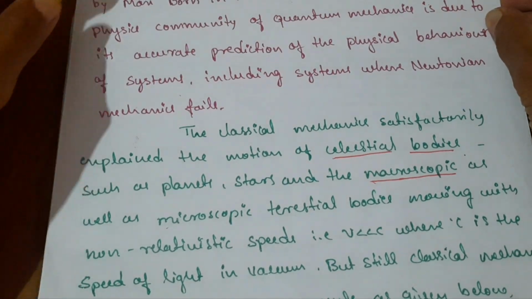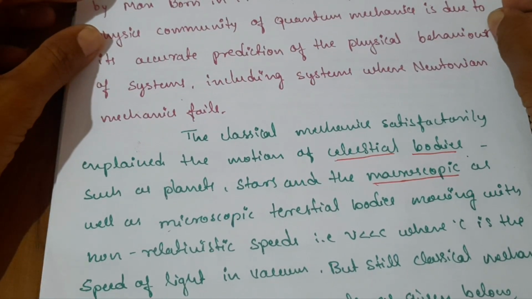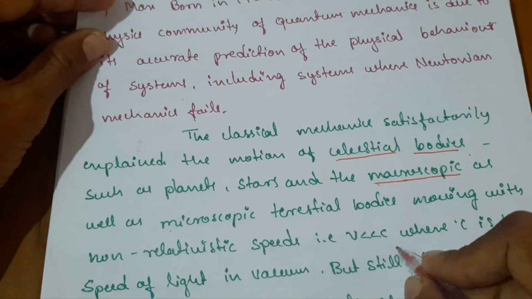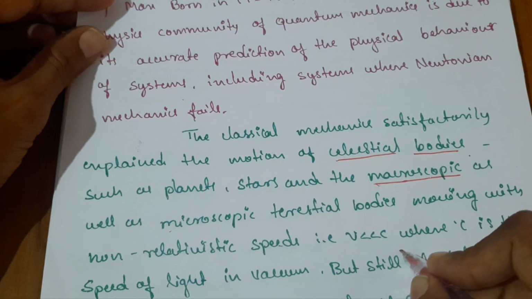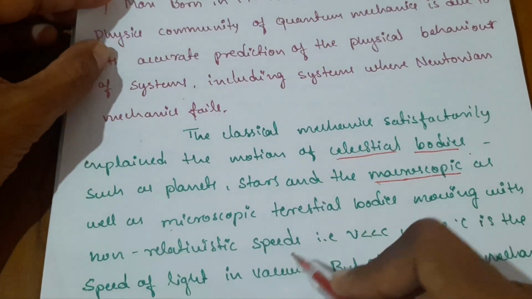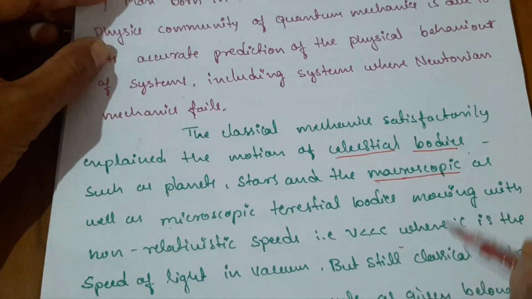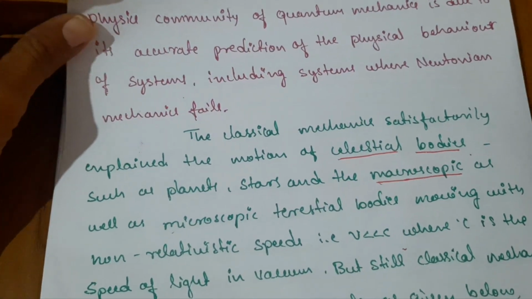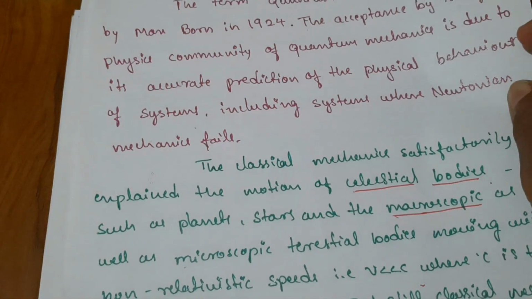The theory of relativity was explained by Einstein. Any objects having velocity less than the speed of light can be explained, even though microscopic particles, but still classical mechanics fails to explain many events. So first among them,